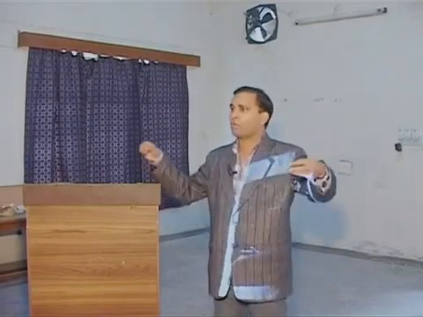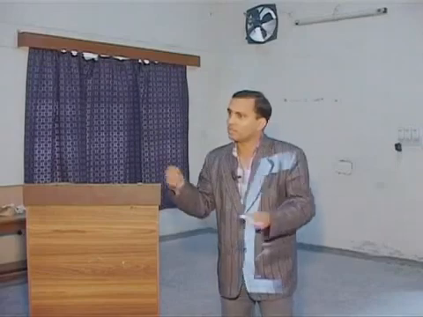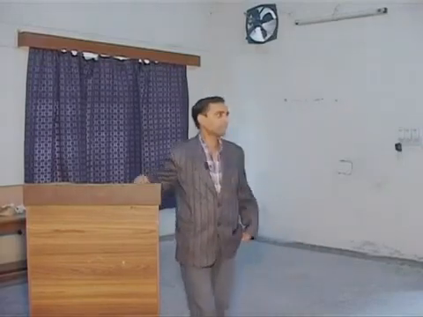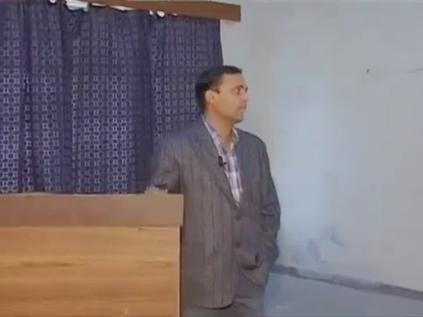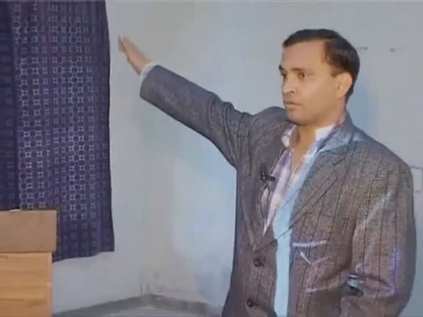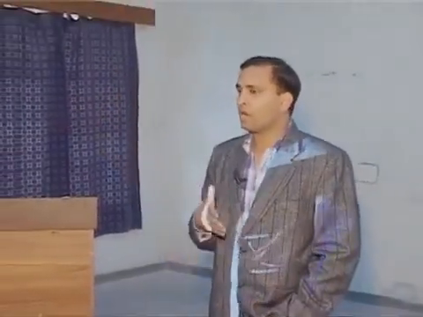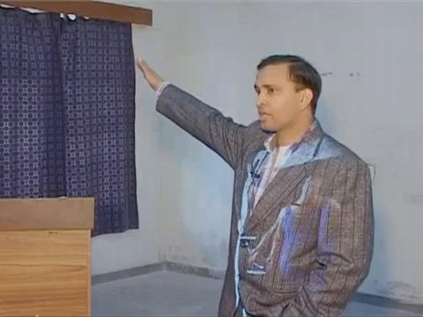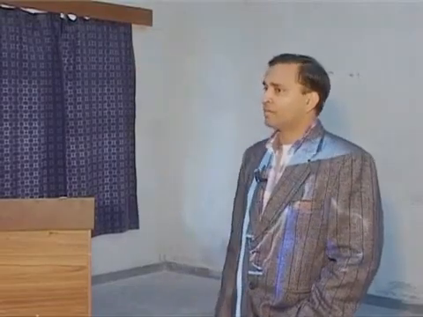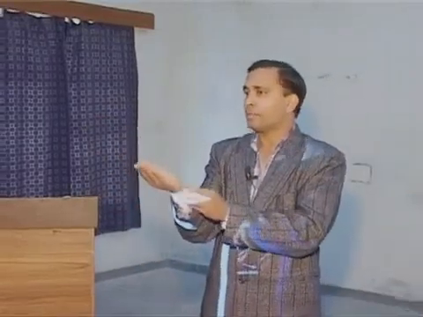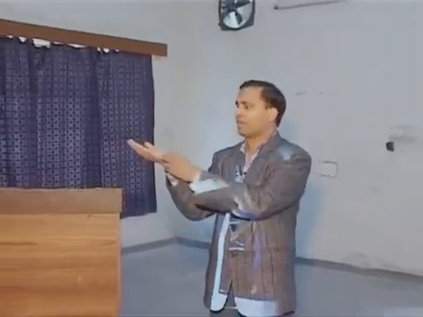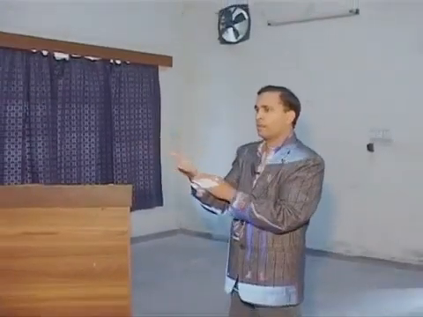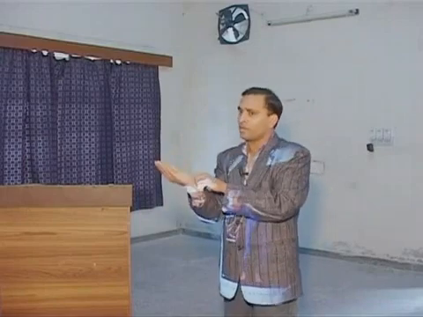What is flexion? Trying to approximate the two bones is flexion. Then abduction and adduction. Abduction is going away from the midline of the body. Adduction means coming towards the midline of the body. This is abduction, same as here. Clear? But in the wrist, we will not use abduction and adduction. We will say palmar flexion, because we are trying to flex this with this. Okay? Ulnar deviation and radial deviation.